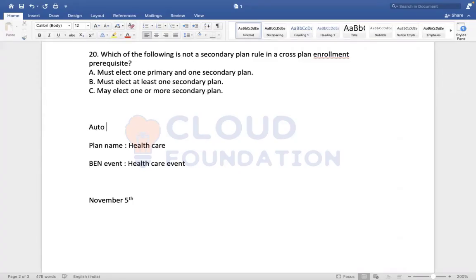Auto enrollment. You are giving the right answers. I'm also asking out of the box, which we have not discussed. Once you enable auto enrollment, the plan is automatically defaulted to the worker, and it cannot be removed. For example, if a 401k is assigned to me and I don't want it, I can't remove it. Not only 401k, take any plan. It cannot be removed on our own.